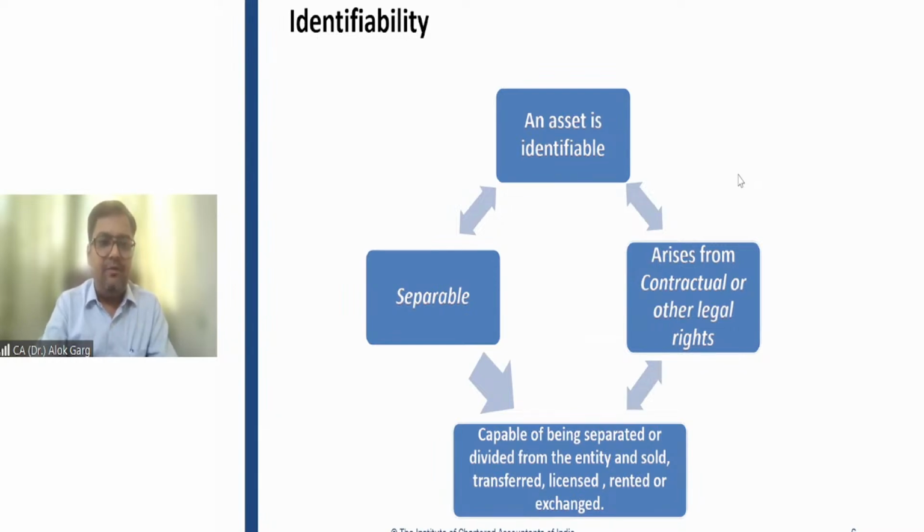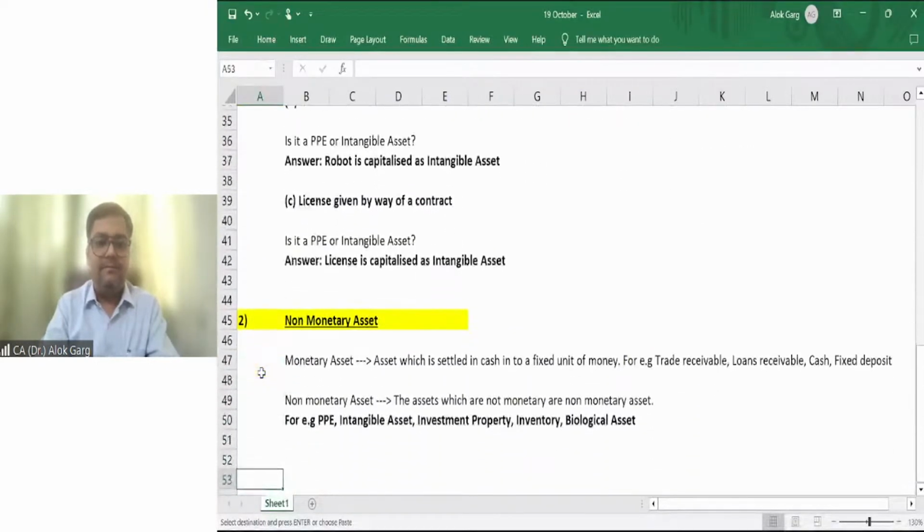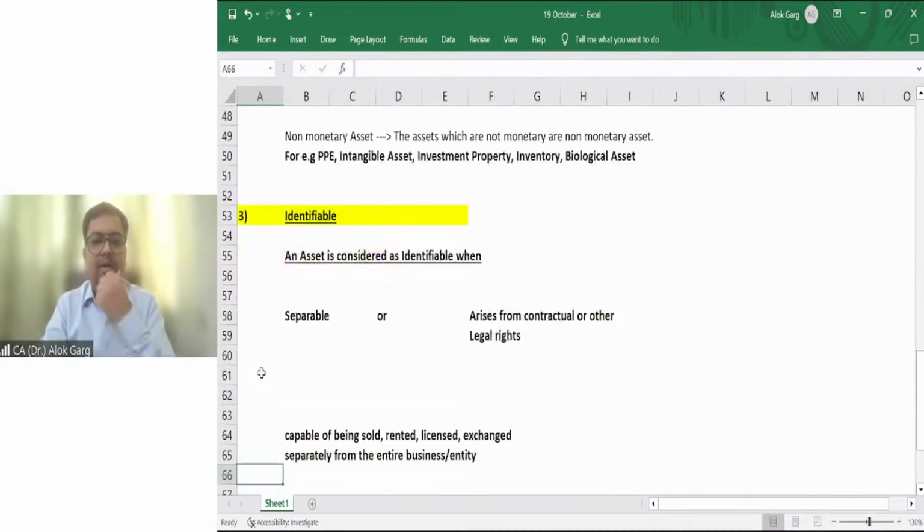So let me take you again to the Excel file. Please confirm if the Excel file is visible. I hope this Excel file is visible.